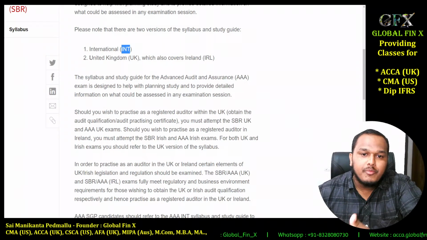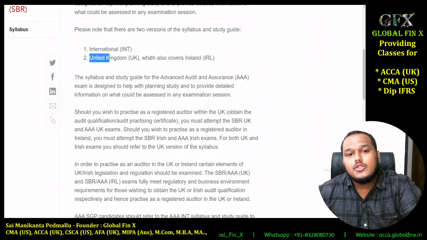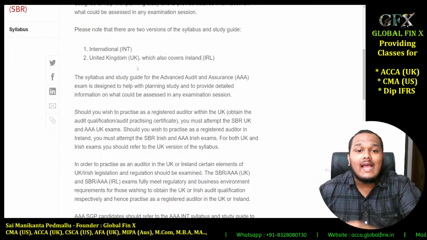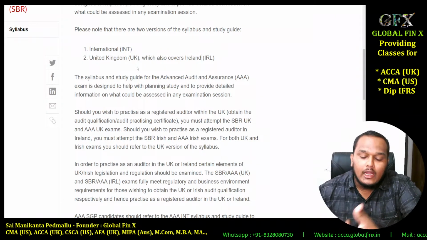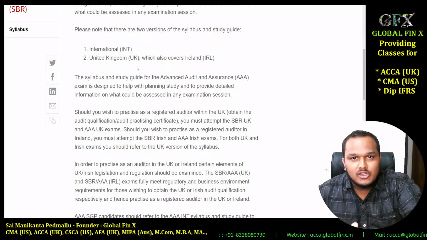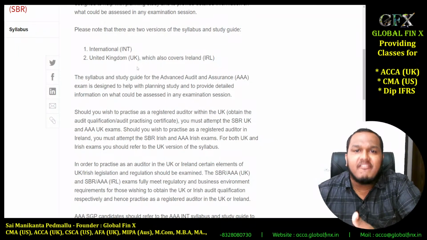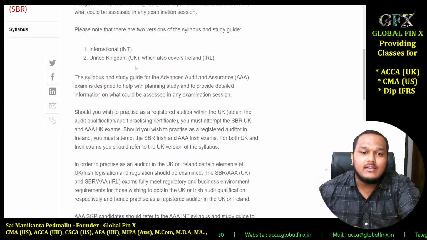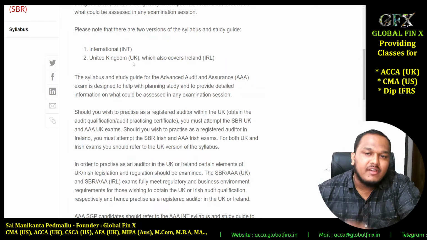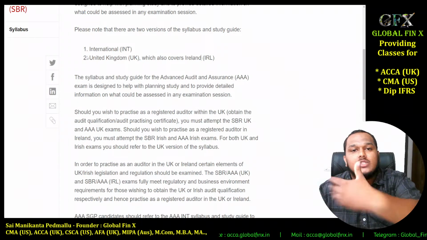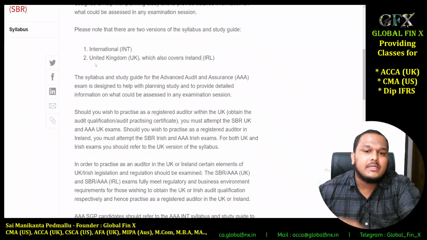But if you are from the UK or Ireland, you can choose the UK variant or the Ireland variant, which has an additional topic. Along with your regular IFRS and IAS, you'll also learn UK financial reporting standards, also called FRS, not IFRS, just FRS, which are slightly modified versions of IFRS applicable only in the UK and other countries which adopted them directly, like Ireland.